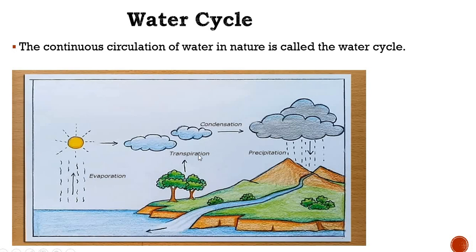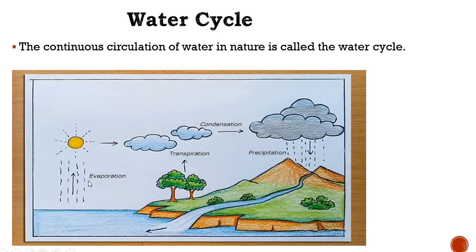The other one is transpiration. Here also water changes into water vapor. How? When plants do photosynthesis during the daytime, they also do the transpiration process from their leaves. Means from the leaves they release water vapor into the atmosphere. So this transpiration also is involved in the water cycle, because here the water vapor is involved.